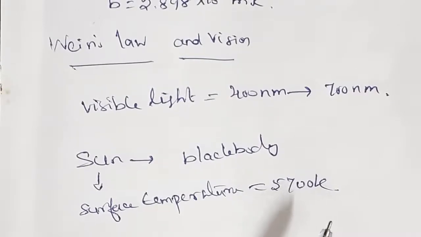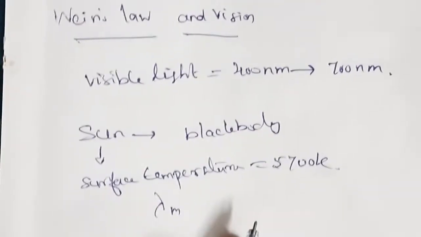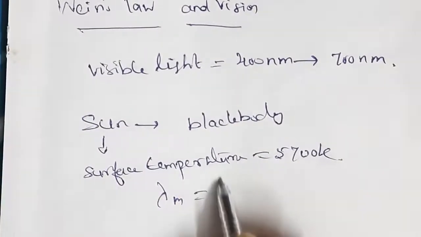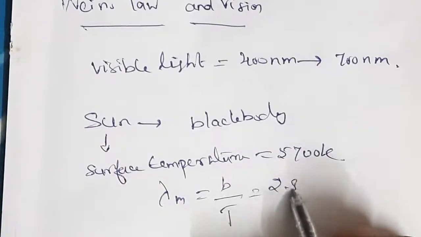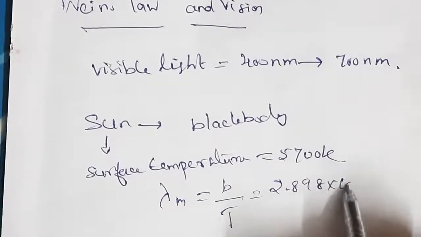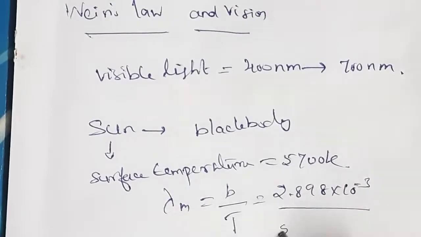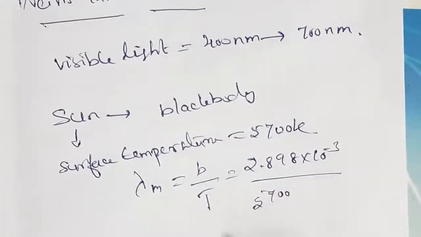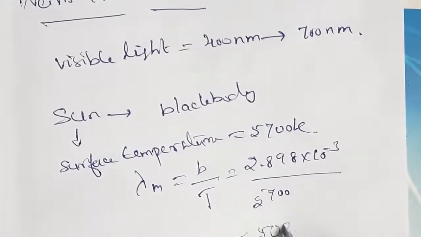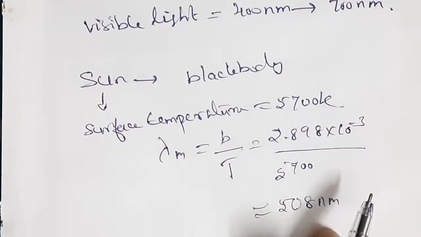When we substitute this value in Wien's displacement law, lambda m is equal to B by T, with B as 2.898 × 10^-3 meter Kelvin and temperature 5700 Kelvin, we get approximately 508 nanometer.